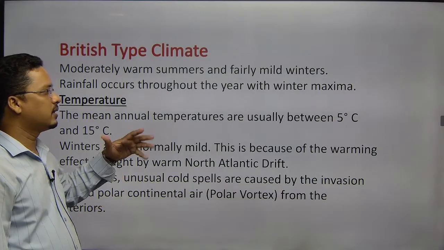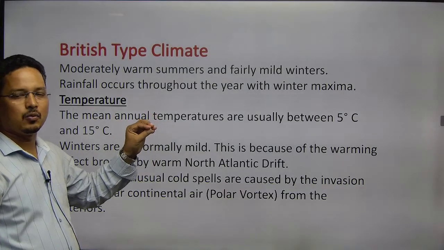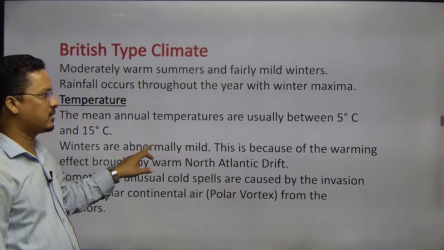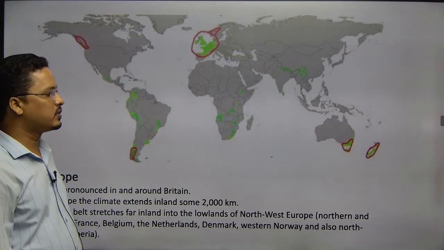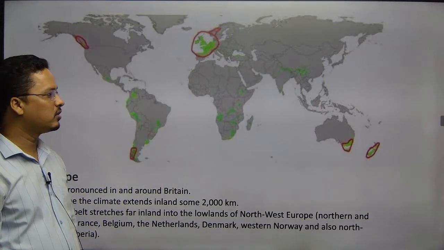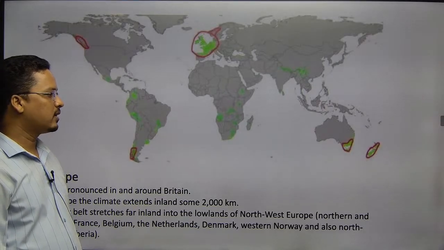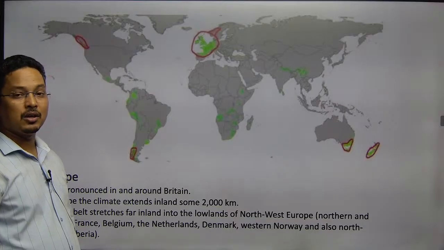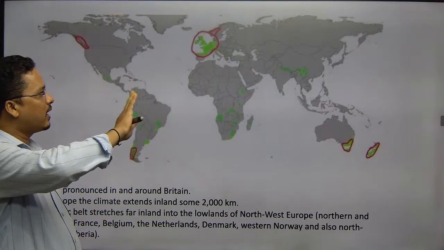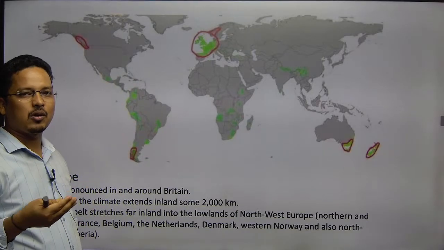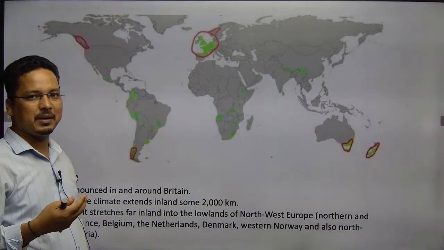So this is, as I said, a most pleasant country with one of the most pleasant weathers. That is how you have the British type of climate. Here also in New Zealand, the queen of the Southern Pacific Ocean, New Zealand is also called the UK of the Southern Hemisphere. Sometimes we call it that because of its type of climate, because it is pleasant.